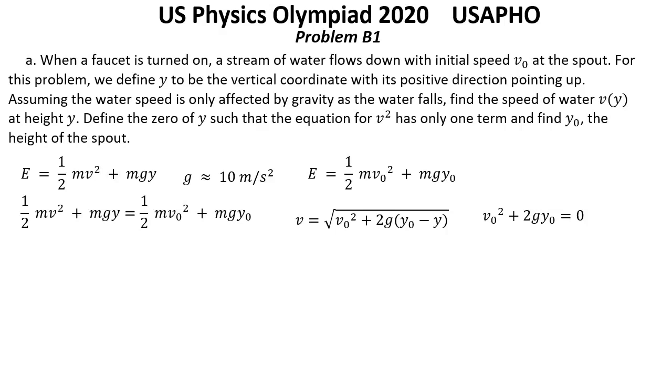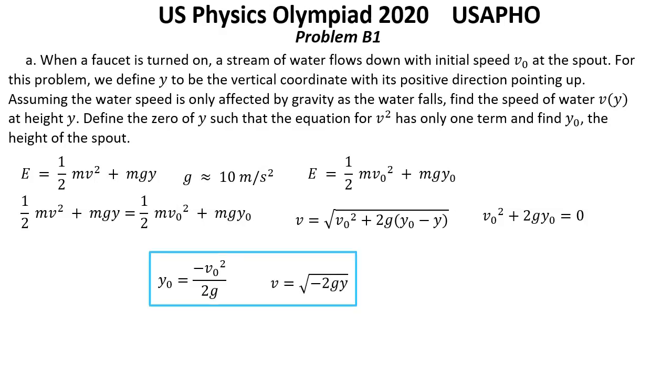Solving for y0, the vertical position of the spout is y0 equals negative v0 squared over 2g. With this choice of the 0 of y, the equation for v simplifies to v equals the square root of negative 2gy.